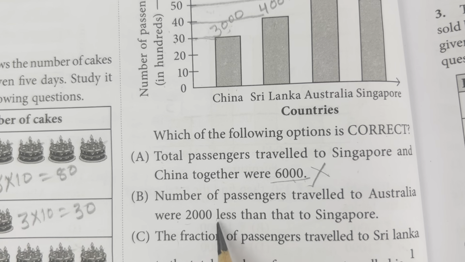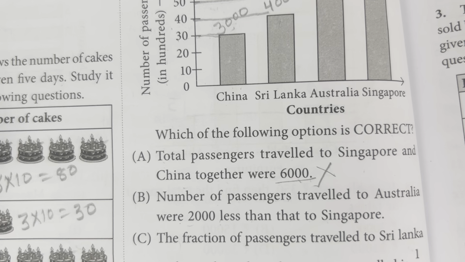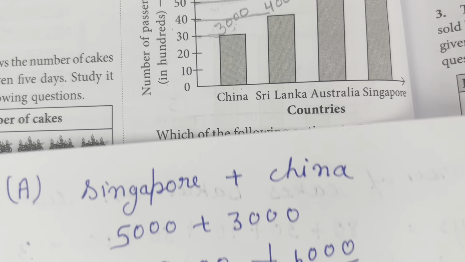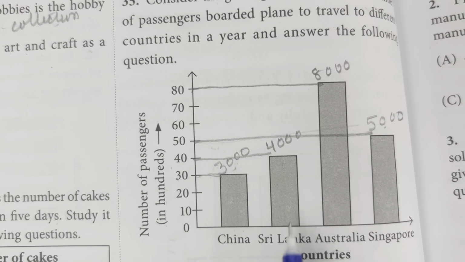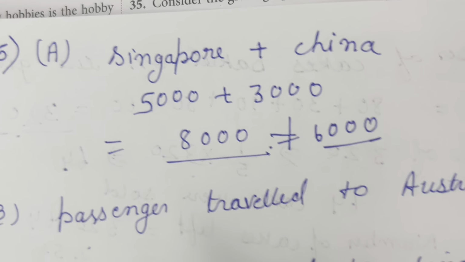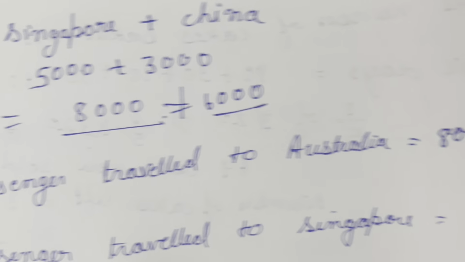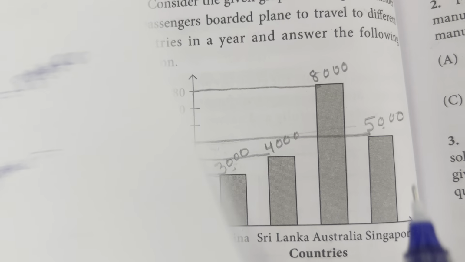And in option B, number of passengers travel to Australia were 2000 less than to Singapore. So the number of passengers travel to Australia is 8000, and passengers travel to Singapore is 5000.